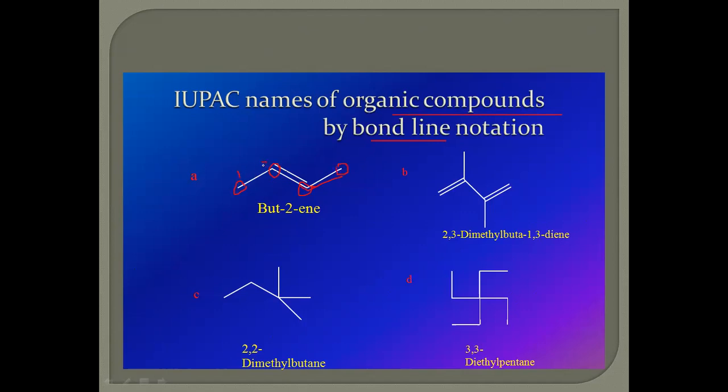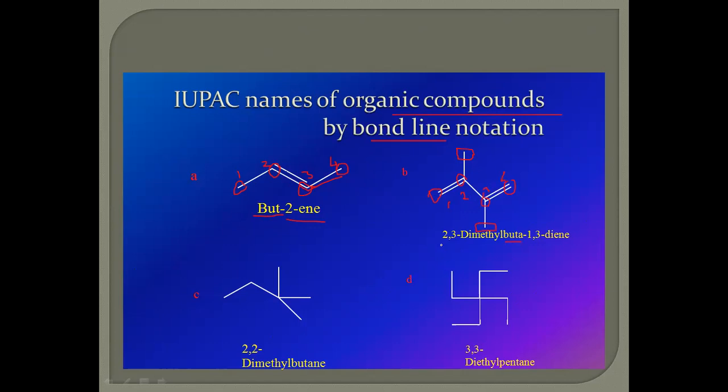So there are 1, 2, 3, 4 carbon atoms containing but, and unsaturation present on the second carbon atom: 2-ene for the double bond. Similarly in example B, the numbering goes 1, 2, 3, 4.